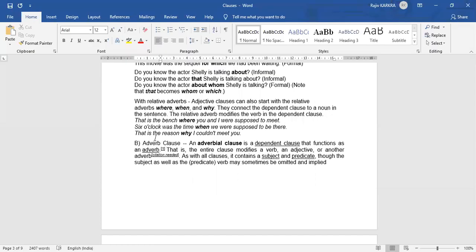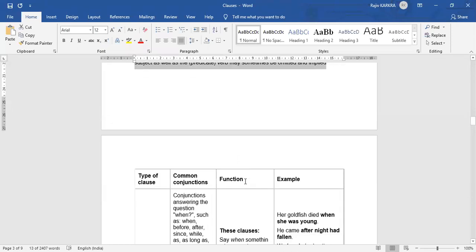The next is the adverb clause. Now, what is an adverb clause? An adverbial clause is a dependent clause that functions as an adverb. So any adverb clause will be a clause that functions just like an adverb. That is, the entire clause modifies a verb, an adjective or another adverb. It modifies something. Like any clause, it contains a subject and a predicate, though the subject as well as the predicate verb may be omitted and implied.